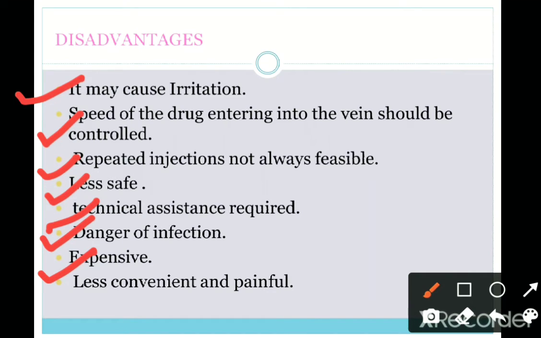Right, as compared to the oral route, it is less convenient and painful. When you give injections, it is very painful, you all know that, and it is less convenient to the patient for the administration of the drug.